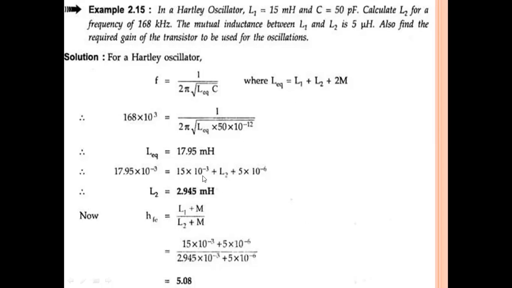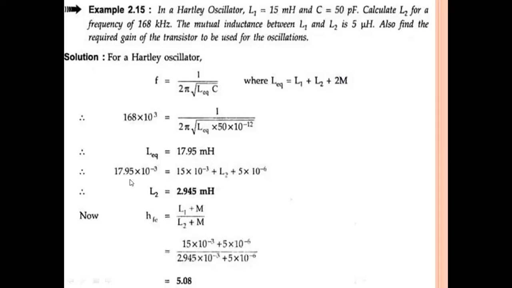So what is L1 here? 15 millihenry, that is 15 into 10 power minus 3, plus L2, we should find out the value, plus 2M. M is 5 microhenry, that is 5 into 10 power minus 6. And we know the value of L equivalent from this equation. In order to find out the L2 value, we should know L equivalent, L1 and 2M. So from the frequency of oscillation, we are finding the L equivalent value, that is 17.95 millihenry.